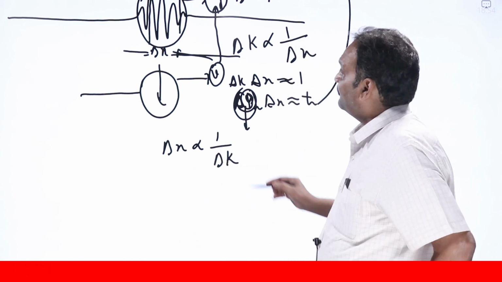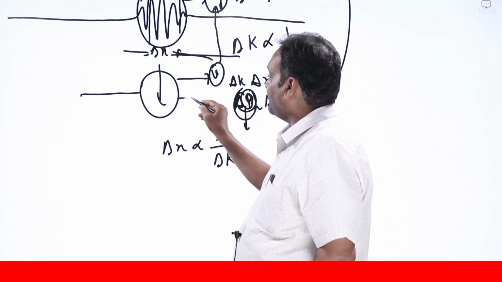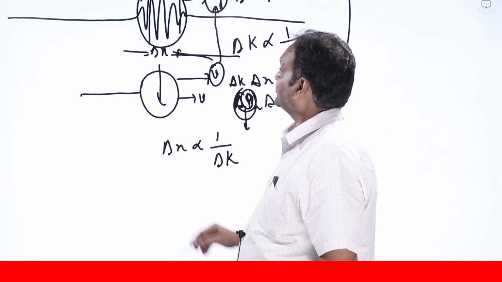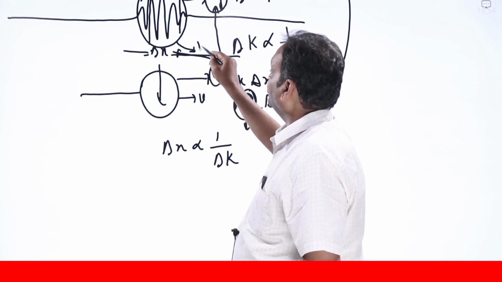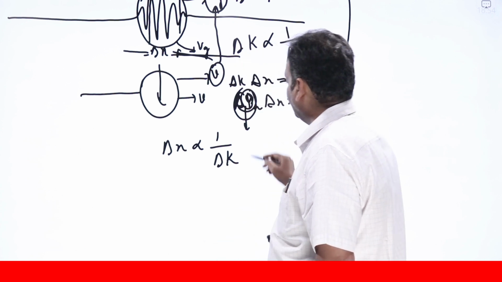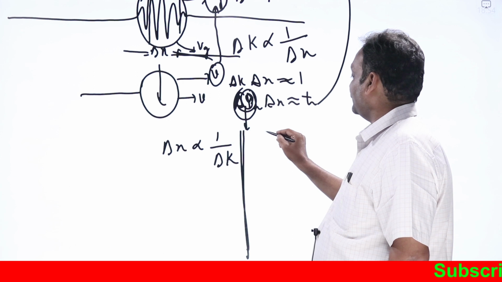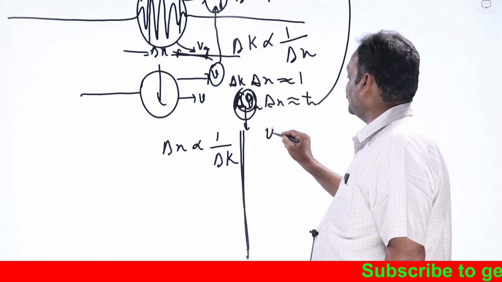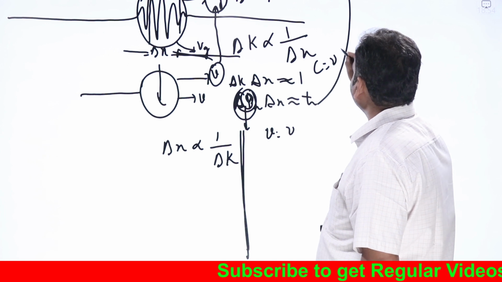Now, from the classical point of view, the velocity with which the particle is moving is known as particle velocity. From the quantum mechanics point of view, the velocity with which this wave packet is moving is called group velocity. In general, what is velocity for a wave? Wave velocity v equal to c equal to nu lambda.